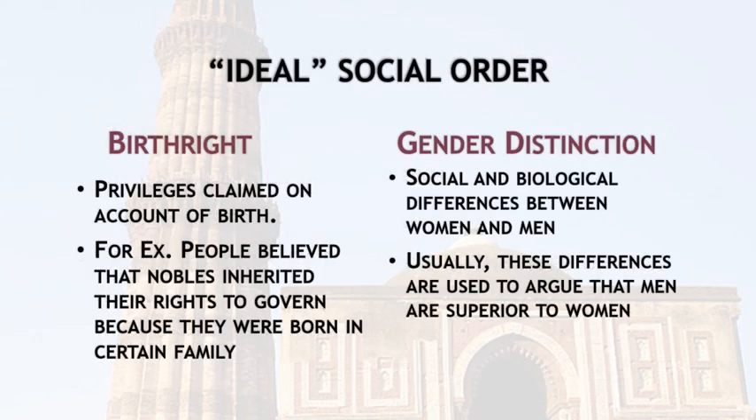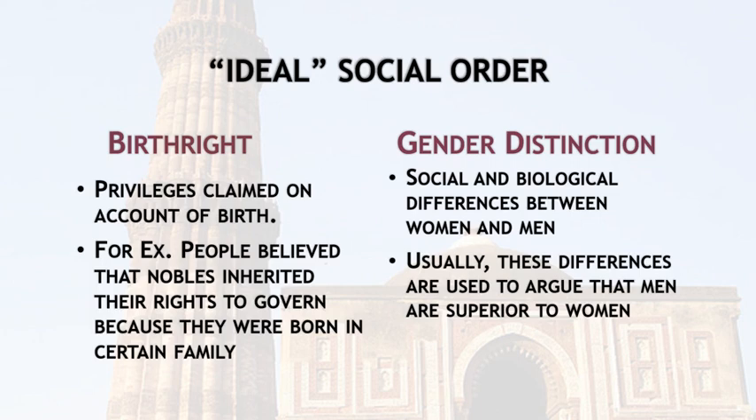Now we are going to see what these ideal social orders were. They include 2 important points. First was birthright and second was gender distinction. Birthright means the people believed that nobles inherited their right to govern because they were born in certain families. It means a king's son will become a king. That was the mindset, and it is known as privilege. A king's son will become a king. That was birthright.